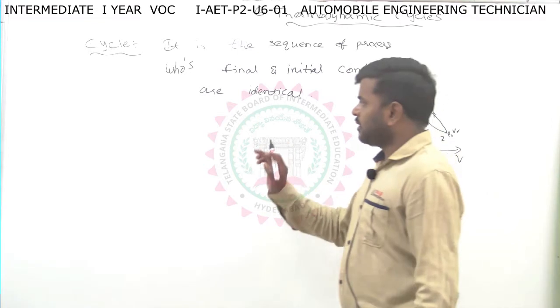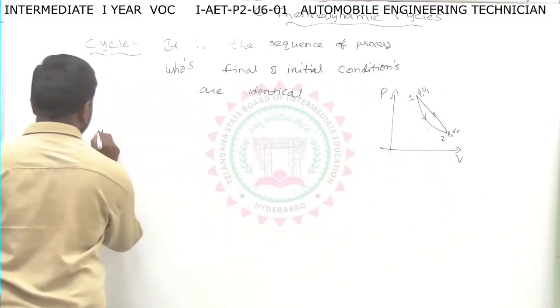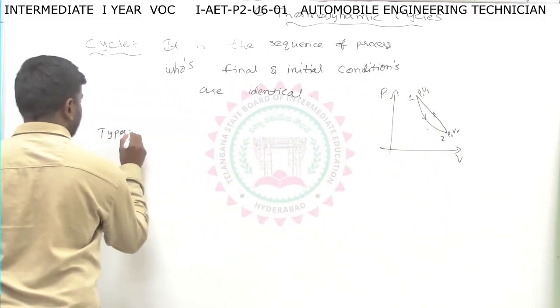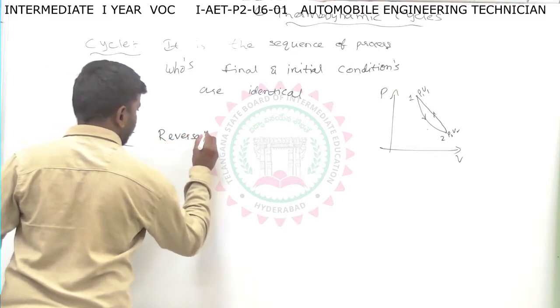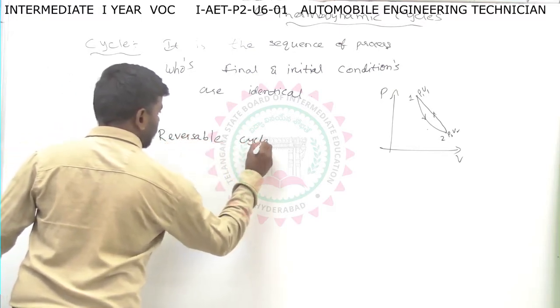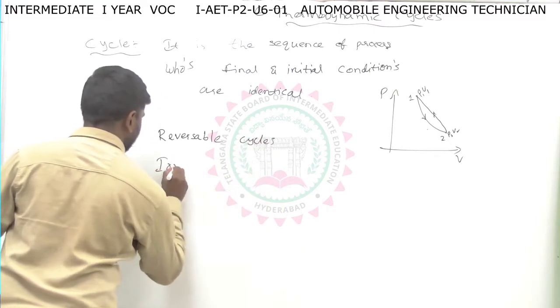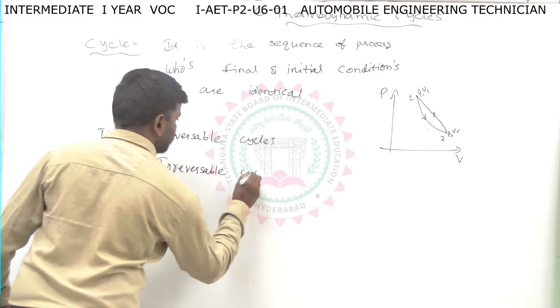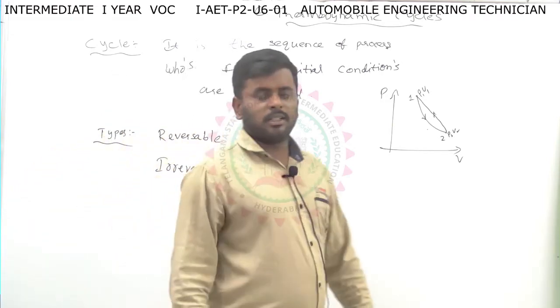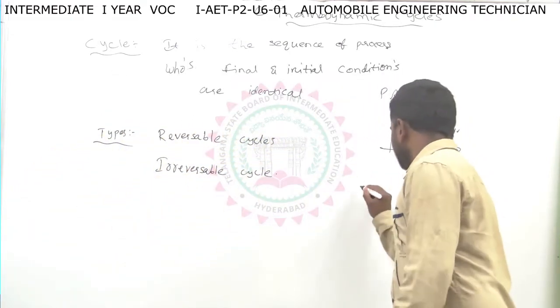There are generally two types of cycles: reversible cycles and irreversible cycles. We will discuss now what is reversible and what is irreversible.